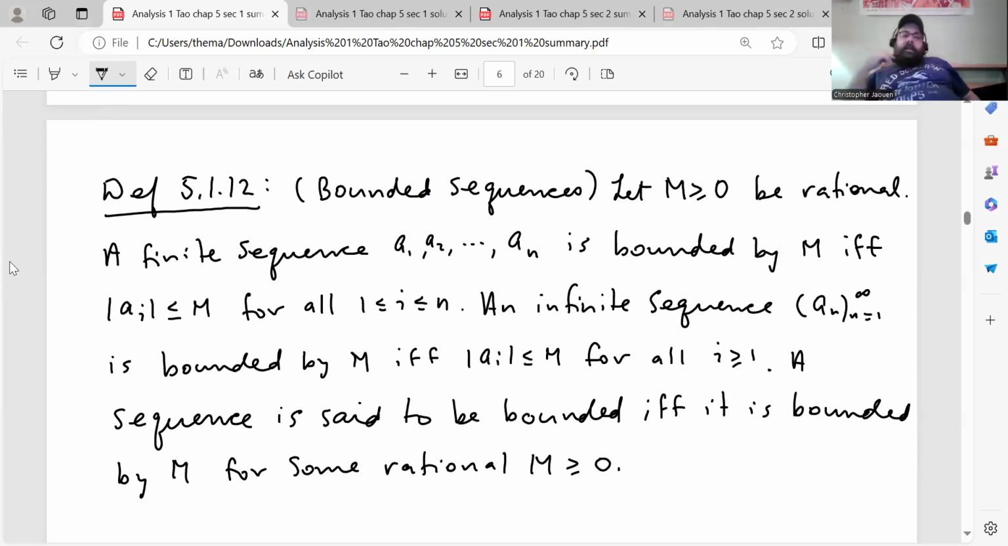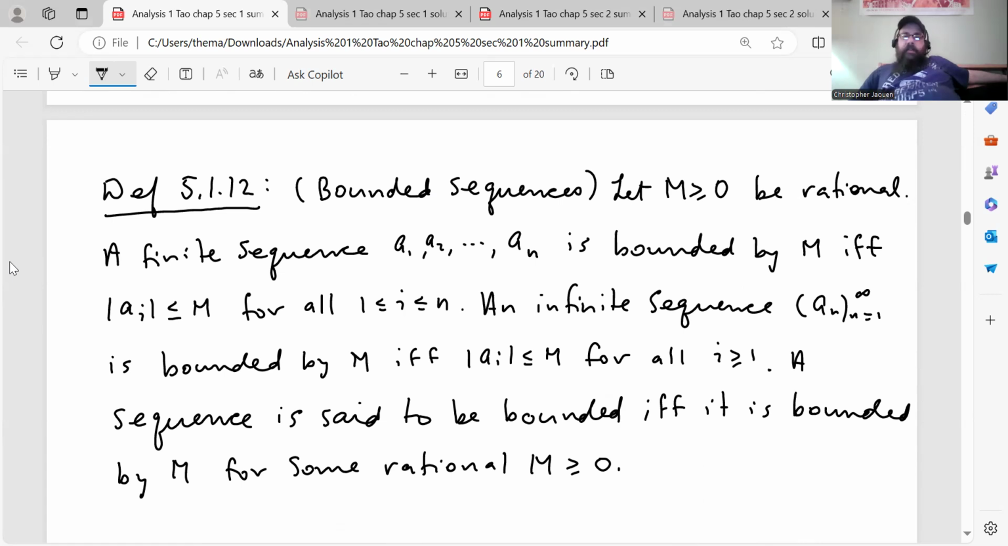Next, we need another definition, 5.1.2. This is the definition of what we mean by a bounded sequence. Let M greater than or equal to 0 be rational. A finite sequence a_1 through a_n. So here, this is not an infinite sequence. It's just a finite collection of rational numbers indexed by a finite subset of the naturals. So that finite sequence is bounded by some positive rational number M if and only if the absolute value of a_i is less than or equal to M for all i between 1 and n.